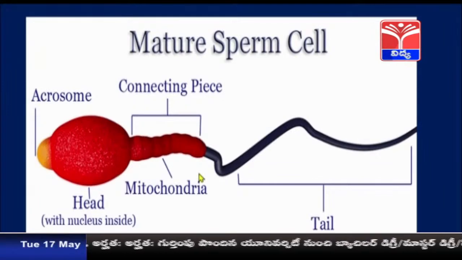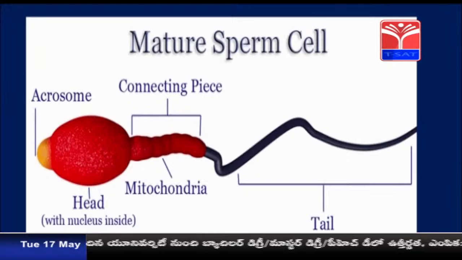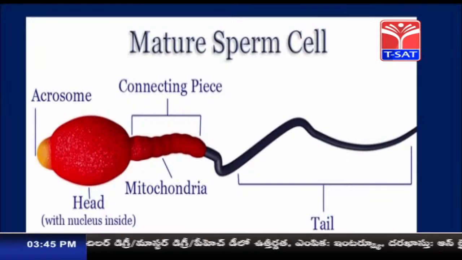Sperms are motile, that means they can move from one place to another, whereas the ovum is immotile, it cannot move, it is stationary. Sperms are produced by the testis, the male reproductive organ. So, this is about the male reproductive system of human beings.